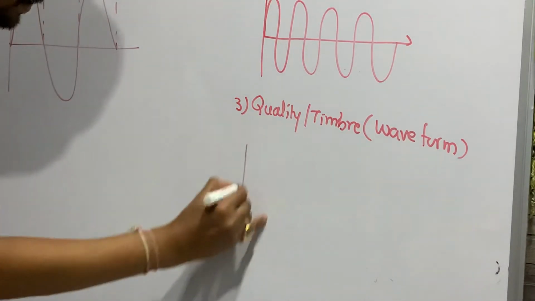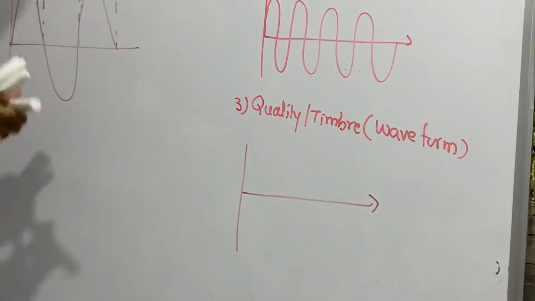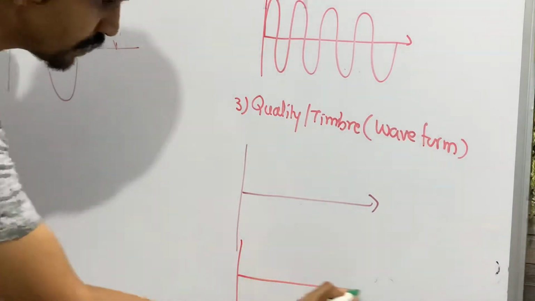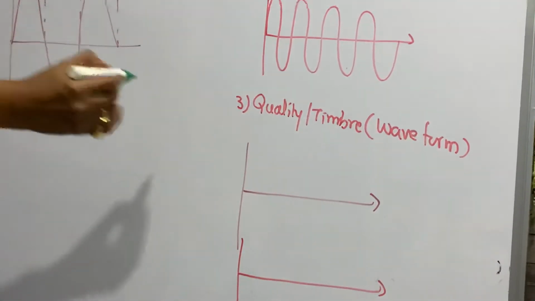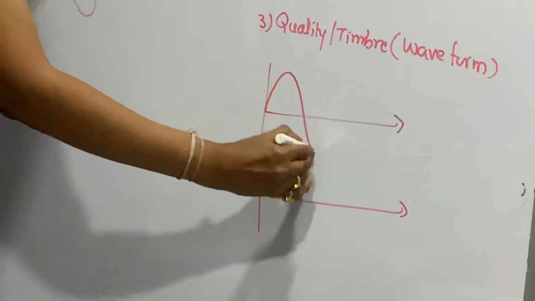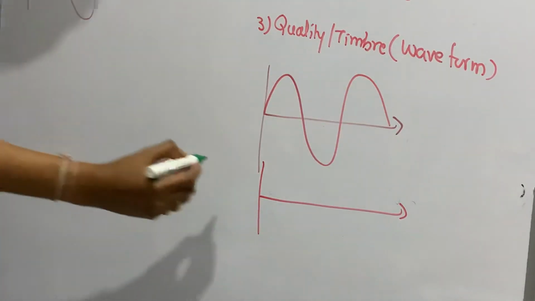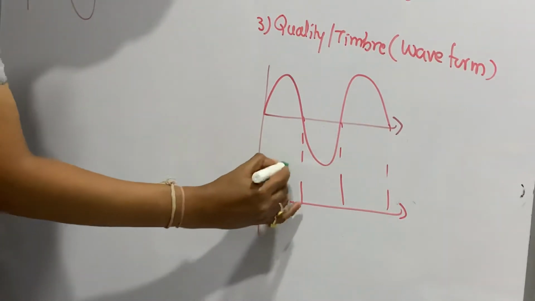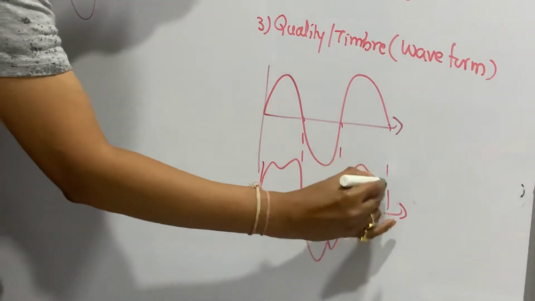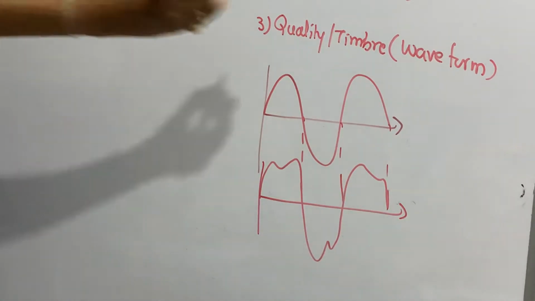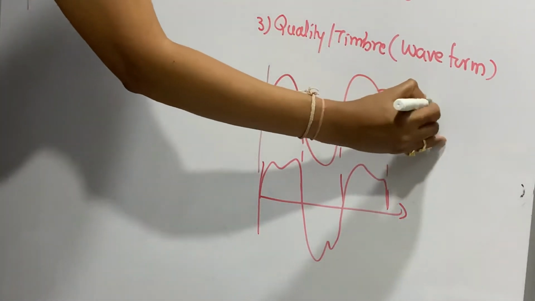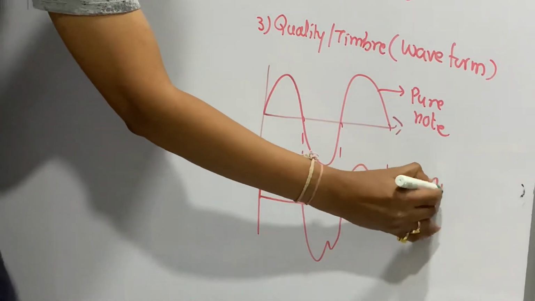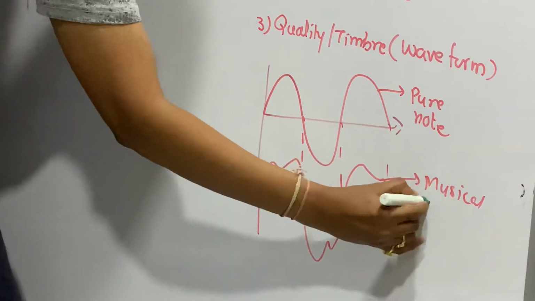So I will take this as your tuning fork wave, and this is a wave for your musical instrument. The tuning fork wave will be like this. This is a pure note, and for a musical note, the waveform will be something like this. This kind of structure will be there. This is your pure note, a sound of single frequency, and this is your musical note.